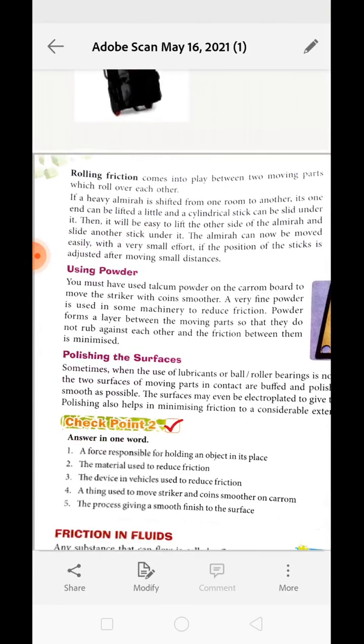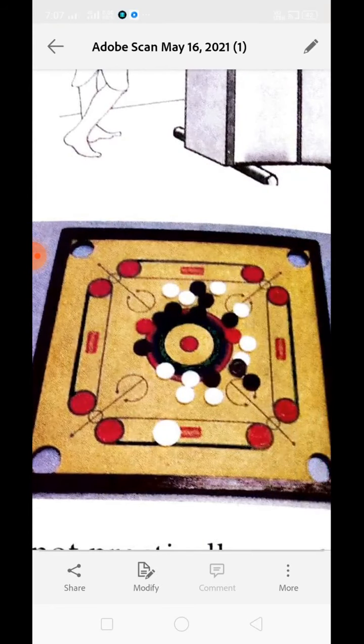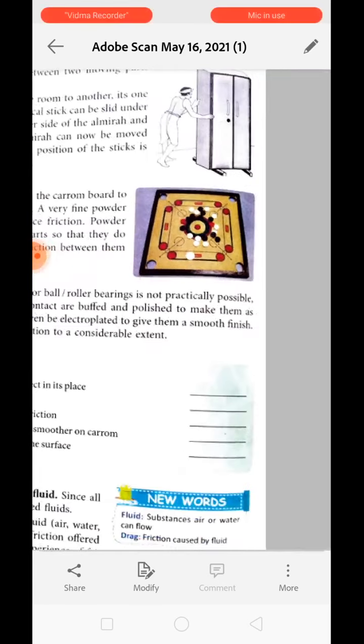Next is using powder. You may have played carom board several times, right? So what are we using to make the surface of the carom board smooth? Are we using oil? No, we are using talcum powder over there. Talcum powder gets deposited into the rough edges of the board and the coins, and makes the surface smooth. In this way, the carom board does not have any wear and tear and it will be very smooth to play over there.